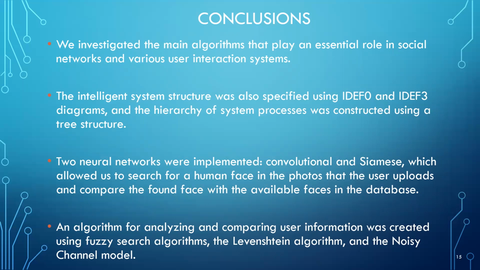Two neural networks were implemented, convolutional and Siamese, which allowed us to search for a human face in the photos that the user uploads and compare the found face with the available faces in the database. An algorithm for analyzing and comparing user information was created using the fuzzy search algorithm, the Levenshtein algorithm, and the noisy channel model. We achieved our goals and objectives in our work, but there are still many things that can be improved inside the created intelligent system.